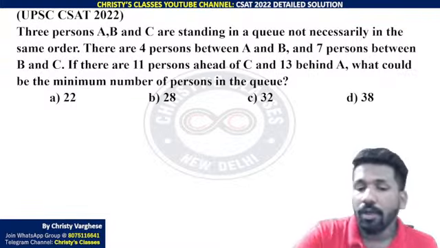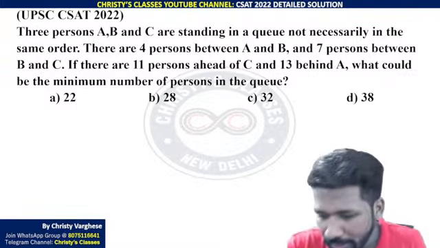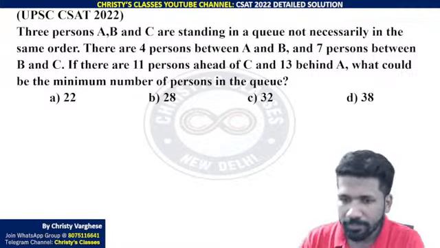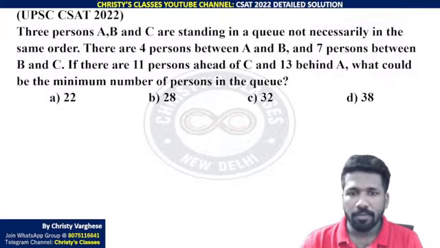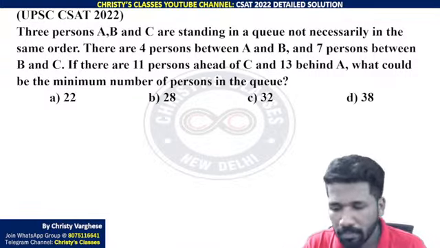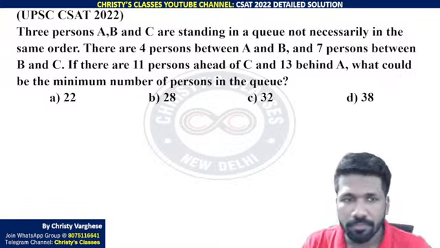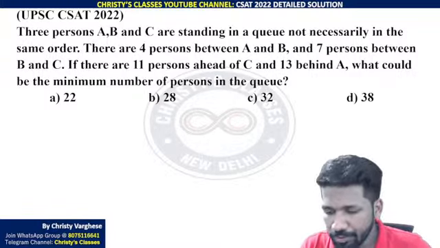Okay, so let's continue. Any answers? Sijo got option D.